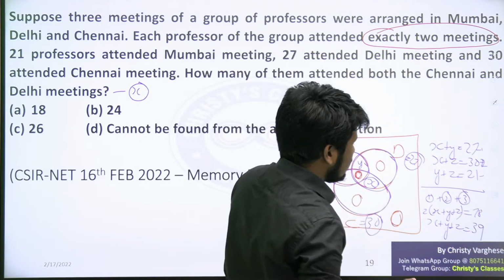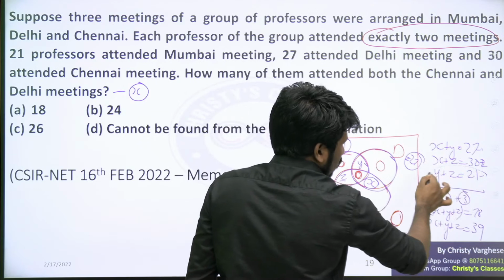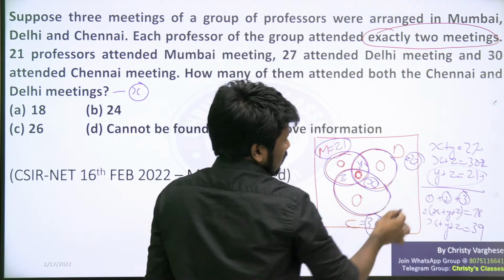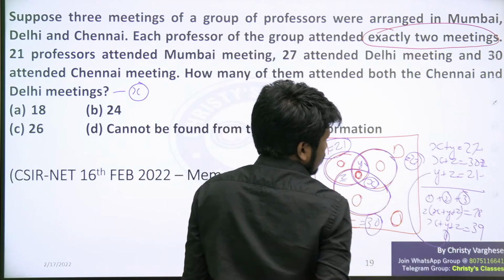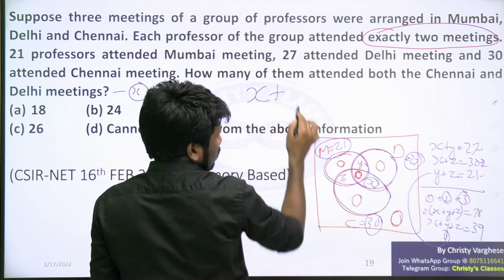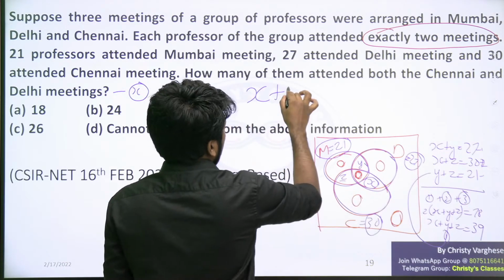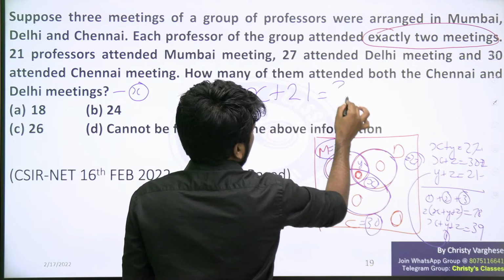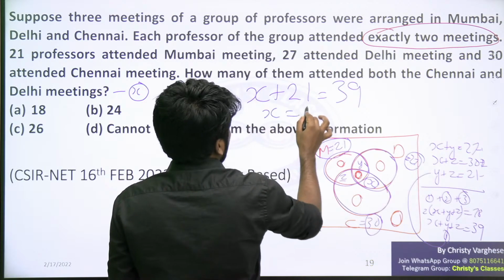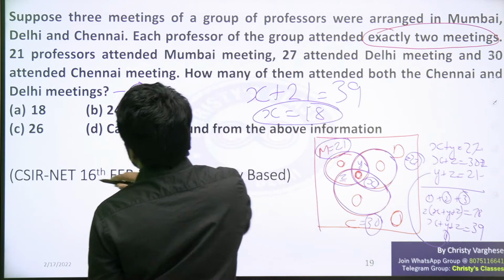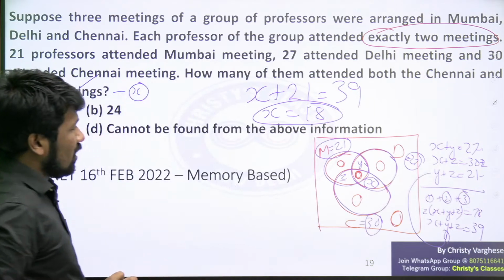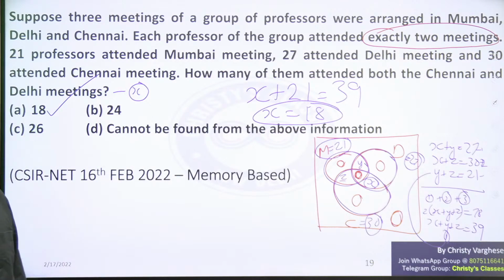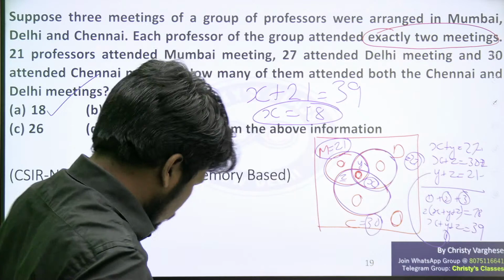x plus y plus z is 39, and you can already see y plus z is 21. Substitute that y plus z into this equation. x plus y plus z, in place of y plus z you are putting 21, equal to 39. So x is equal to 18. So 18 is the correct answer. Time consuming, I agree, but it is a very good question. Hope all of you understood this.